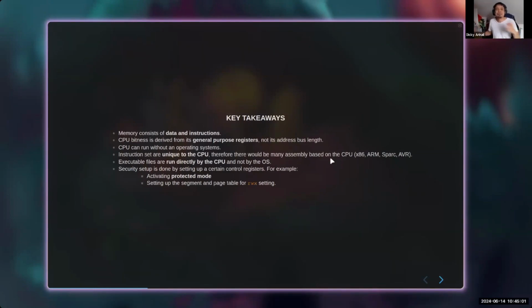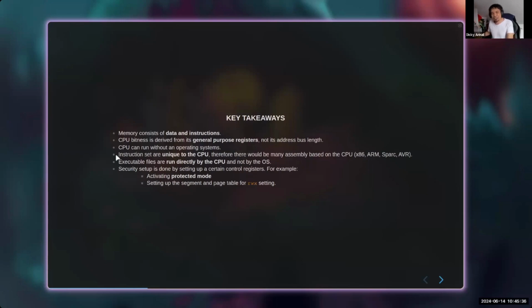use the address bus. But why is this also important? For example, in C we have pointers, or in Rust we also have usize. So usize is 64 bits if you are targeting 64 bits. Does it mean that we are talking about 64-bit as in the address bus or in the general purpose register? This is quite confusing, so I will talk about this later.